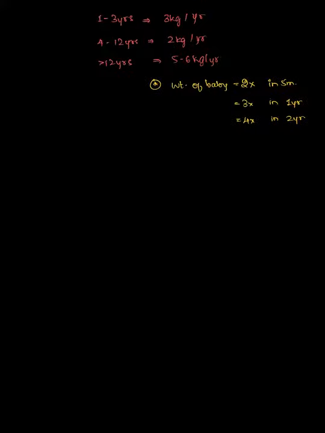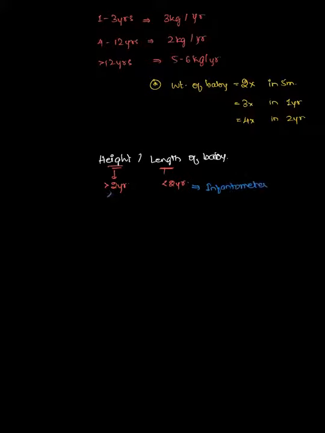Coming to the calculation of the height or length of the baby. Height or length of baby can be calculated, and for that remember that this height should be calculated only when the baby is greater than 2 years of age, and length will be calculated when the baby is less than 2 years of age. And the infantometer is used in order to calculate the length of the baby, while for the height the stadiometer will be used here.